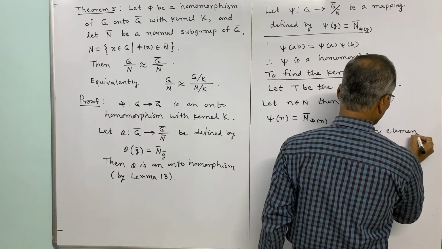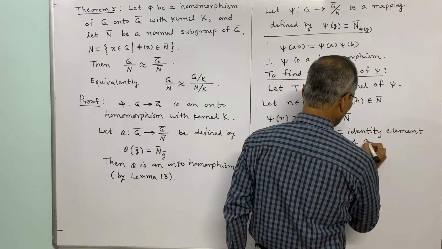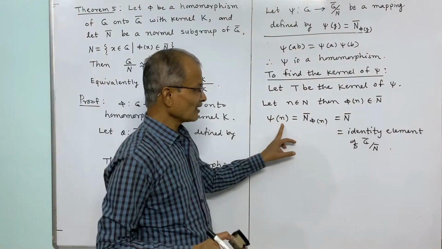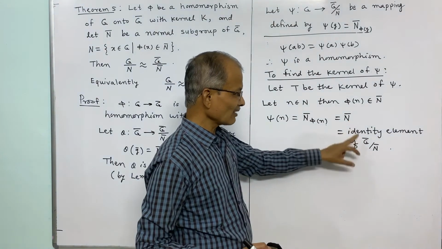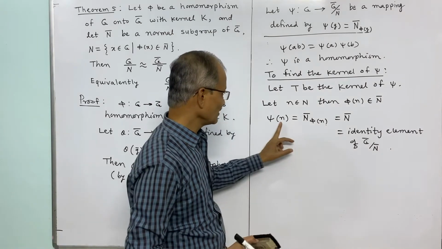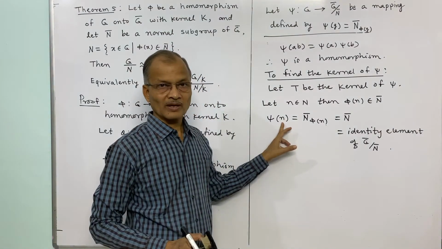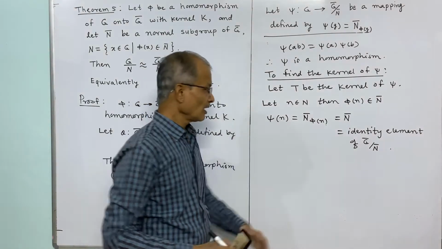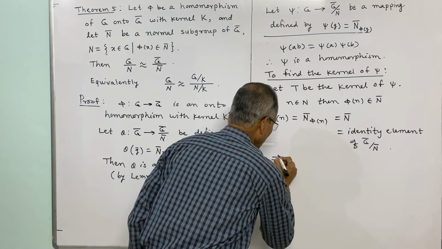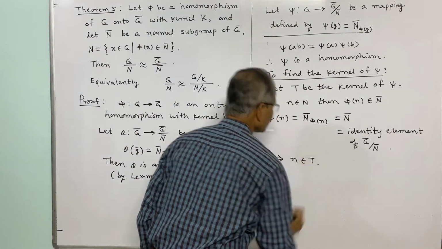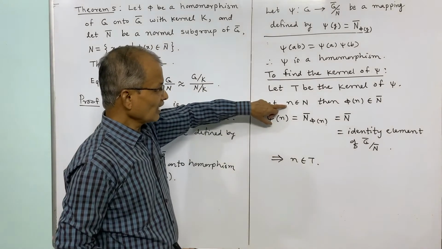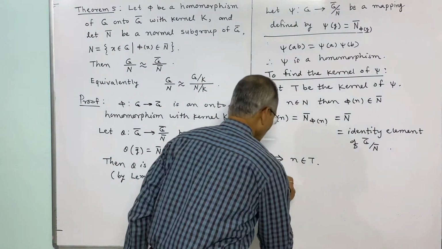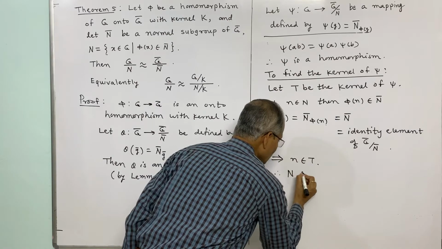And thus psi of n is the identity element of G bar by N bar. Then this shows that this n must be in the kernel, because every element in the kernel has image equal to the identity, and this implies n belongs to T, and thus we have n belongs to N implies n belongs to T, and therefore capital N is a subset of T.